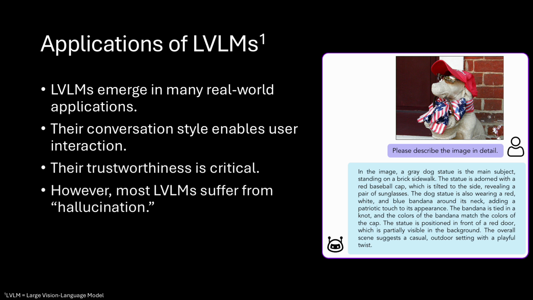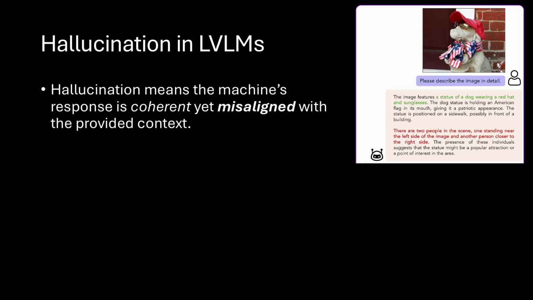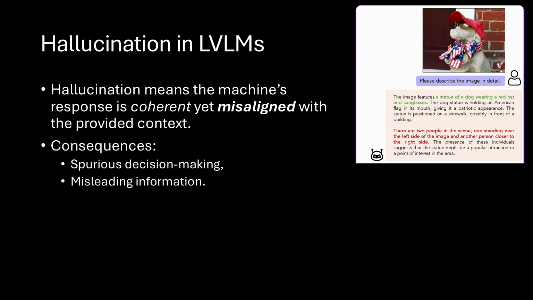However, their reliability and trustworthiness are critical, yet they are plagued by the notorious technical challenge of hallucination. Next, let's talk more specifically about hallucination in LVLMs. Hallucination happens when the machine's response is semantically coherent, but part of it or the entire response is misaligned or inconsistent with the provided context. The context can be the given text prompt or the visual content. This issue results in a lot of severe consequences, such as spurious decision-making or the dissemination of misleading information. Therefore, it is imperative to come up with solutions to mitigate the issue of hallucinations in LVLMs.